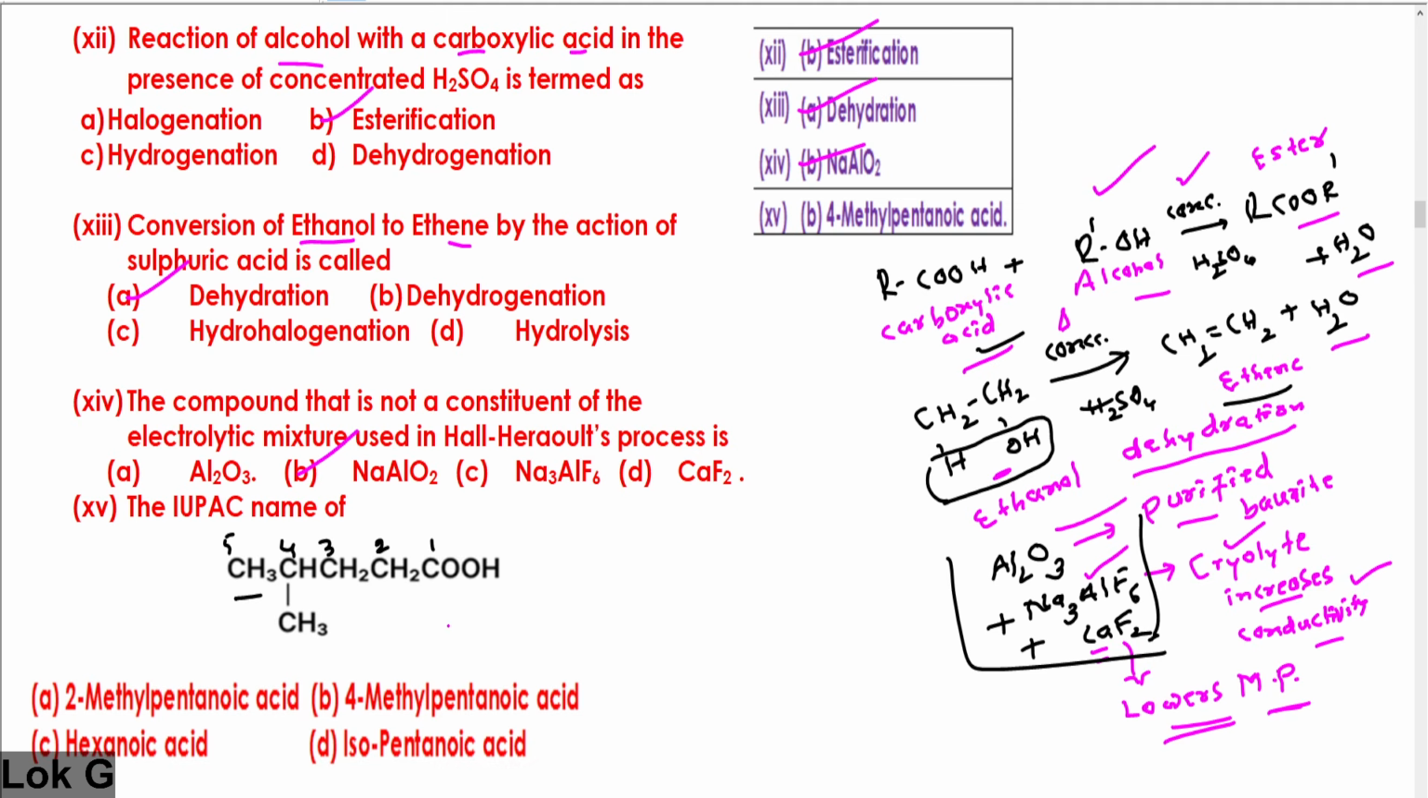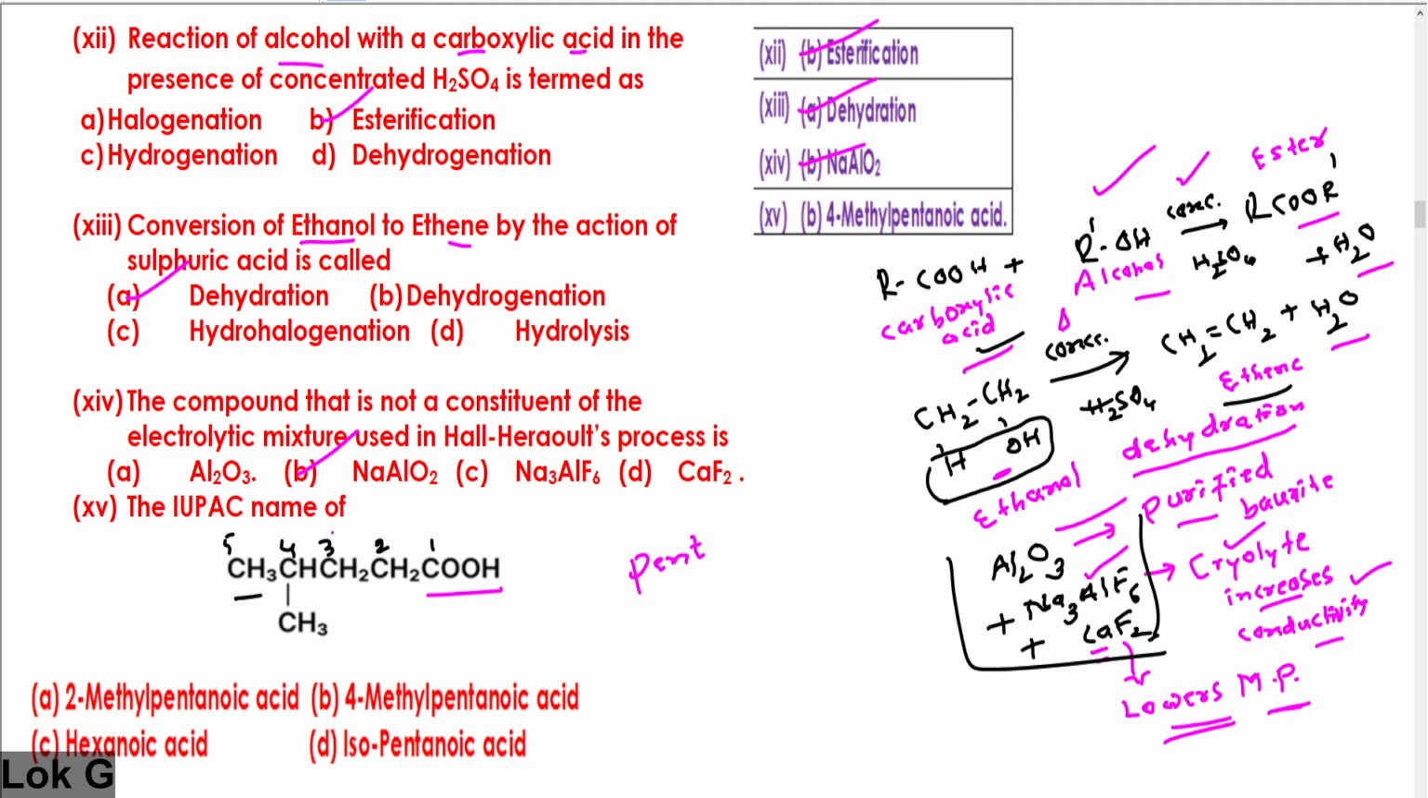Remember, in the IUPAC system, what are the rules? Longest chain rule, lowest number rule, and functional group identification. Here you can observe what the functional group is, COOH. How many carbon atoms are present? 1, 2, 3, 4, 5. Therefore, first of all, you have to identify the root word. Root word means the number of carbon atoms.